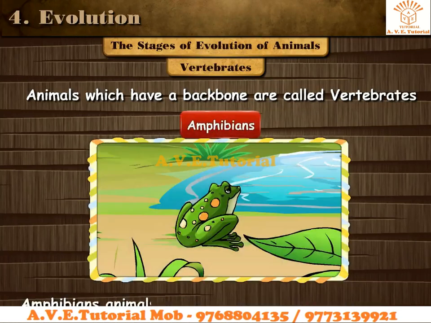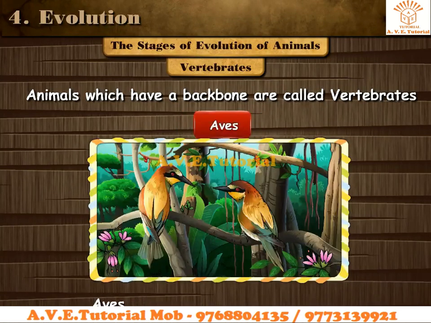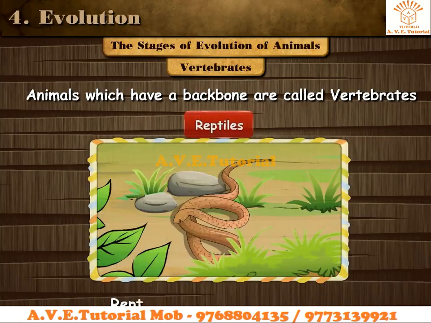Amphibians: animals which live in water and also on land. For example, a frog. Aves: animals with a pair of wings. For example, birds. Reptiles: animals which crawl. For example, a snake.